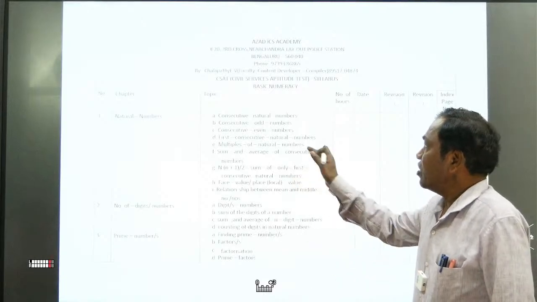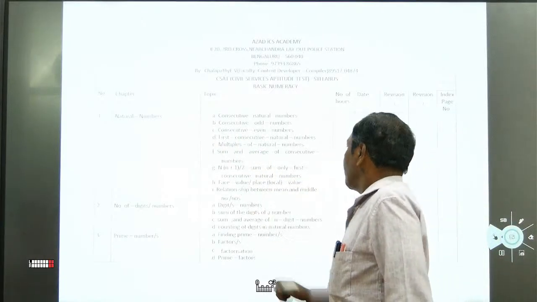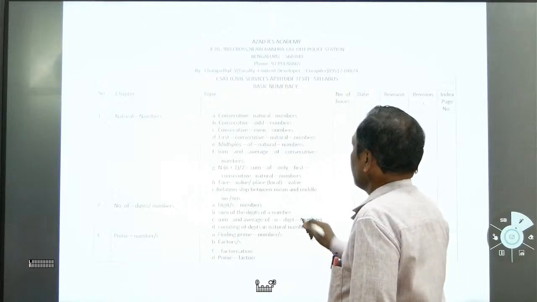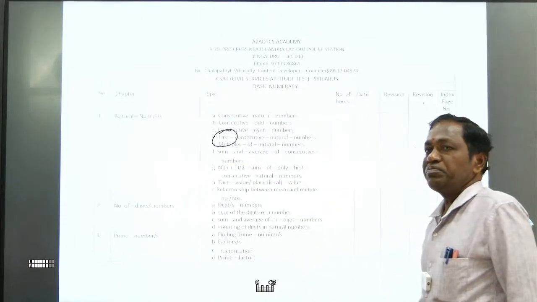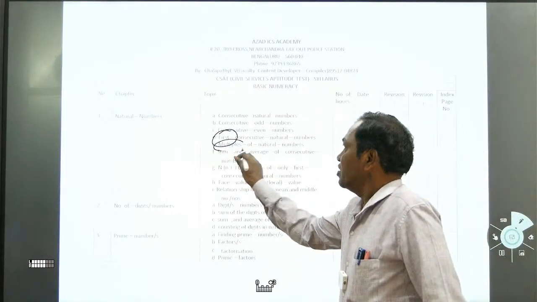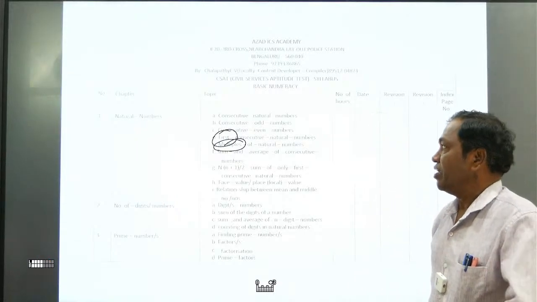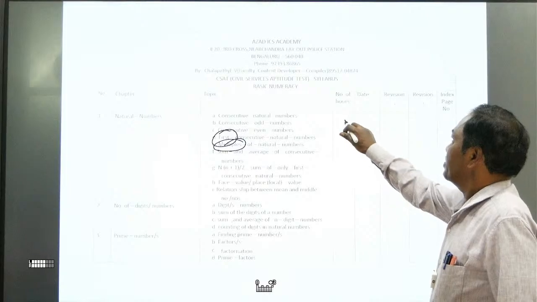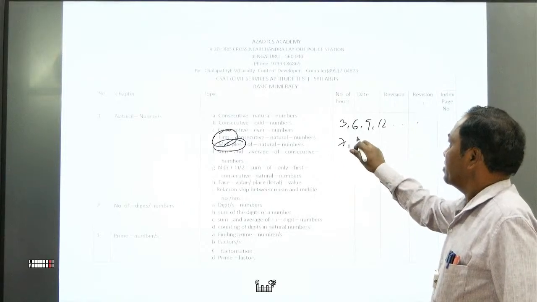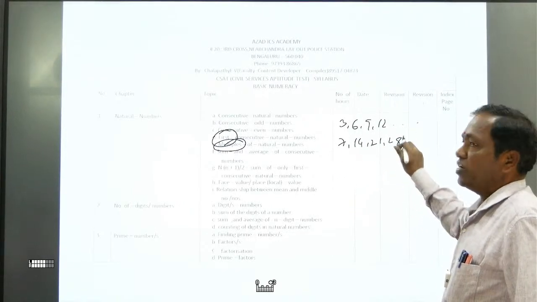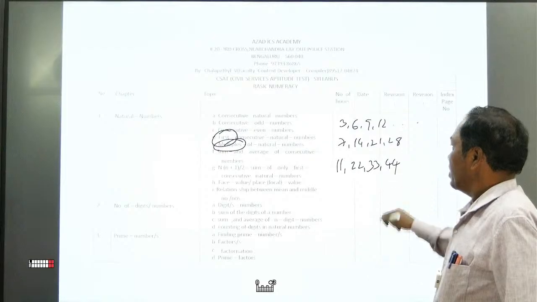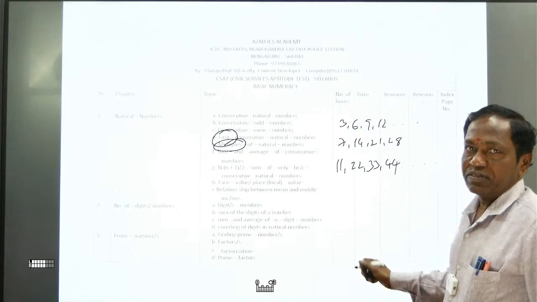And first consecutive natural numbers. First means starting from 1, 2, 3, 4, like that. And multiples of natural numbers, like a table. For example, multiples of 3 is what? 3, 6, 9, 12, and so on. Multiples of 7: 7, 14, 21, 28, and so on. Multiples of 11: 11, 22, 33, 44, and so on, like that. We call it the ellipsis.